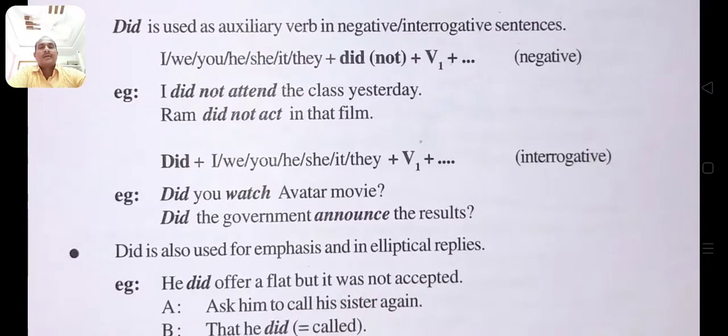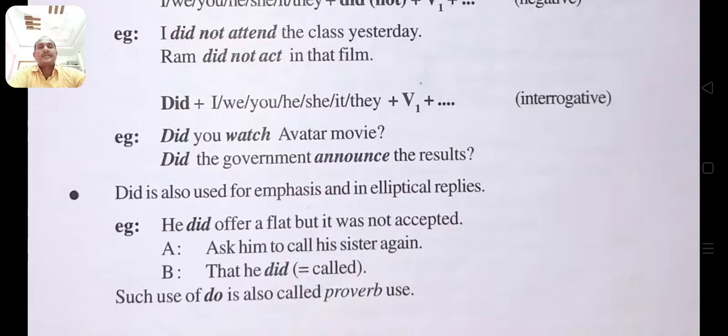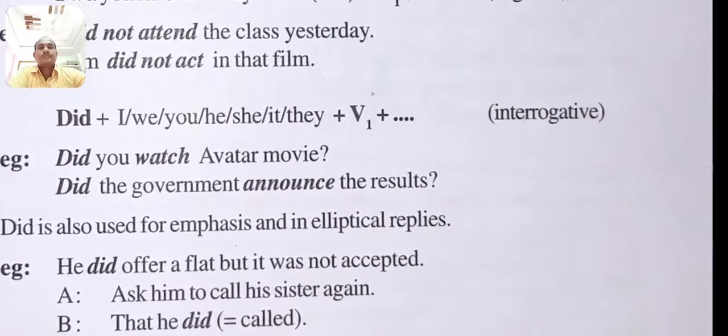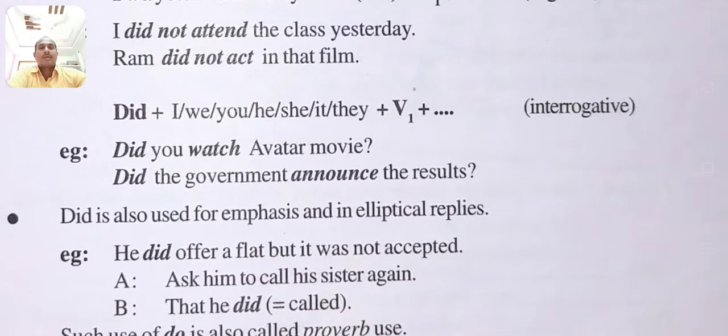If we use interrogative sentences, we have to write did first. Before the subject, we have to use did to write an interrogative sentence.